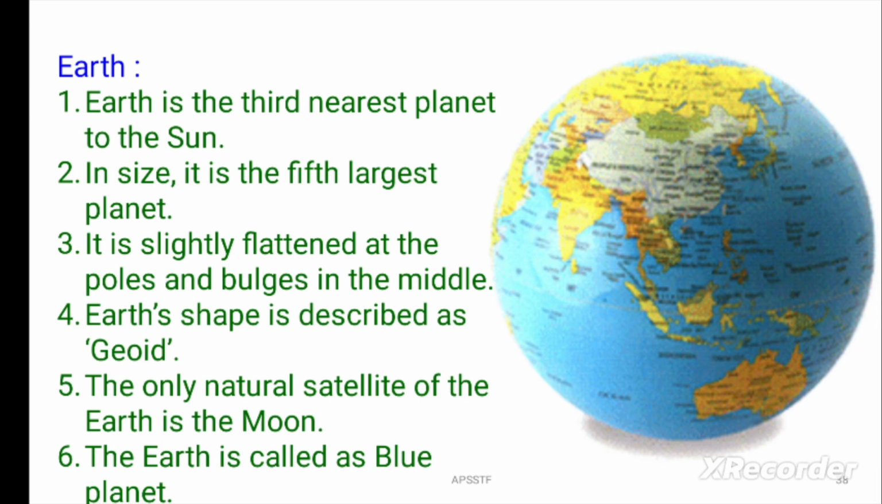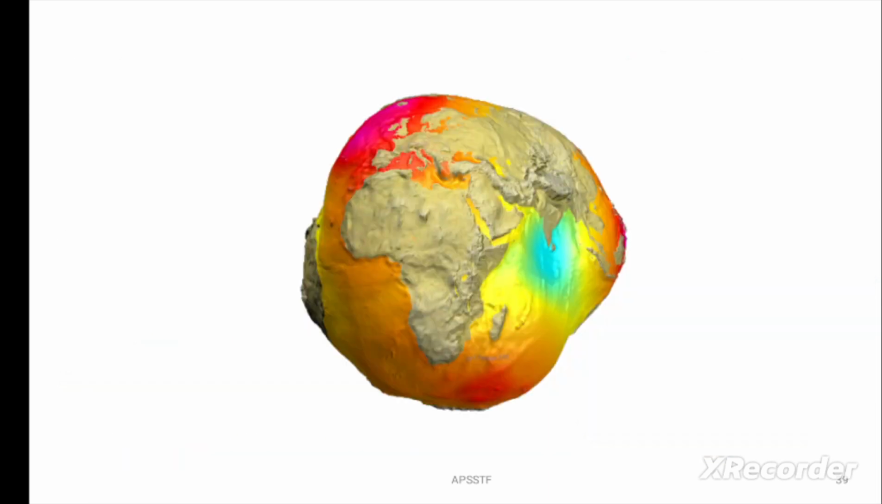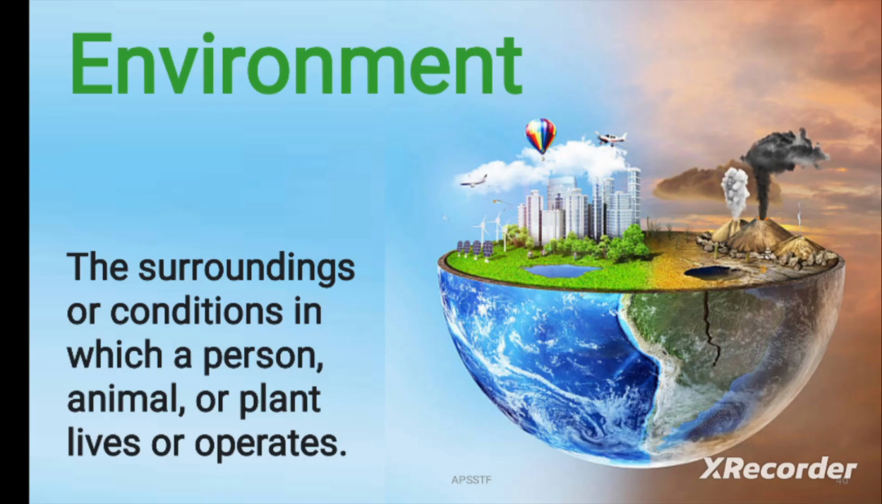That's why it is called the blue planet. This is the shape of the Earth, its original shape. This is known as the geoid. Next, we are going to discuss the environment.